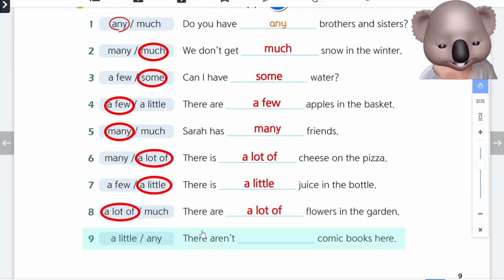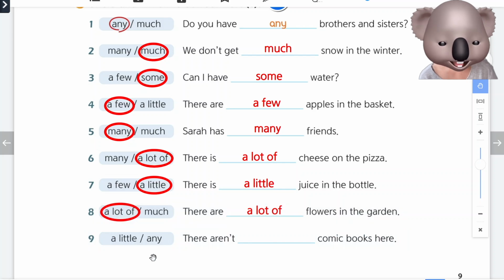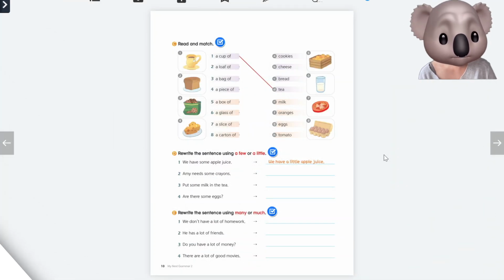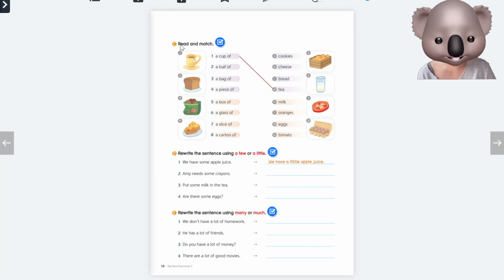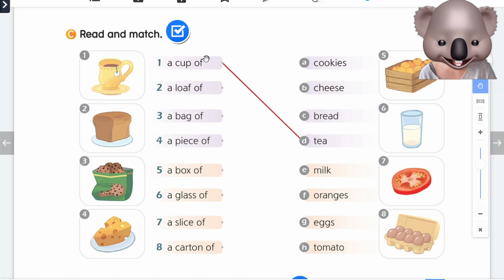And number 9. There aren't comic books here. negative가 있네. 없다. There aren't any comic books here. Great job! Please check your answers and we'll go to the next page. On page 10, the directions say to read and match. We will use measurement words to help connect them to what we can use them with.